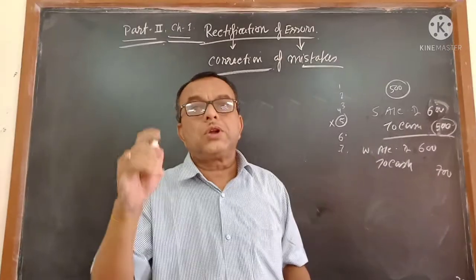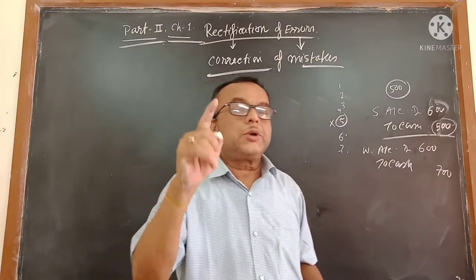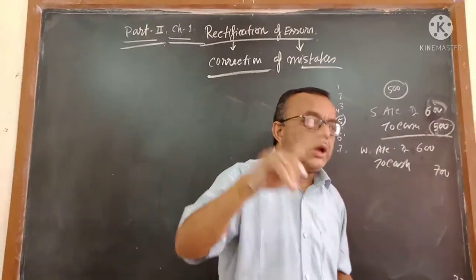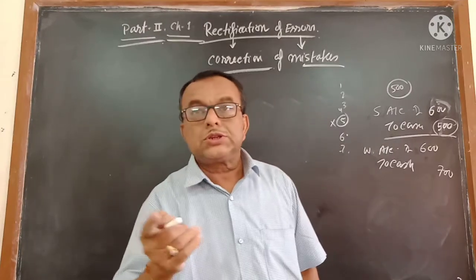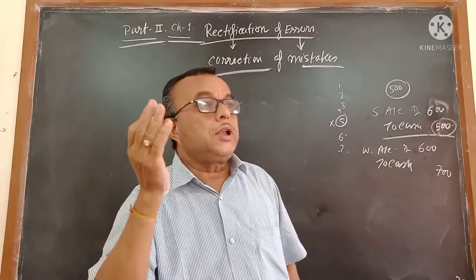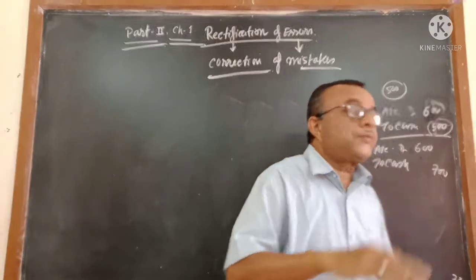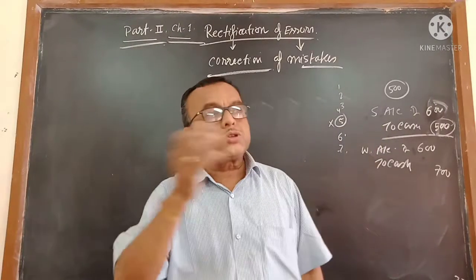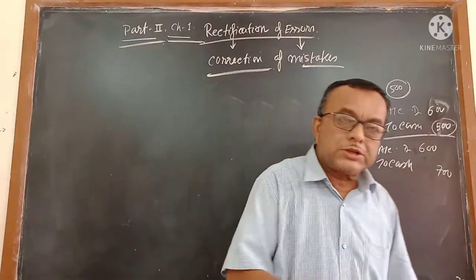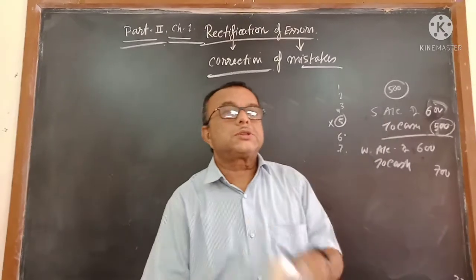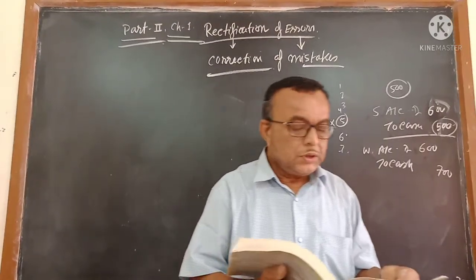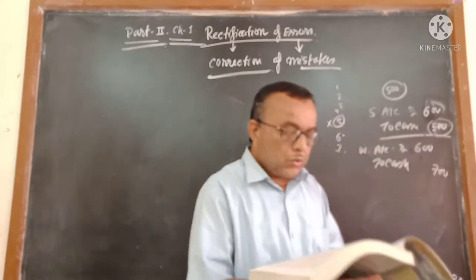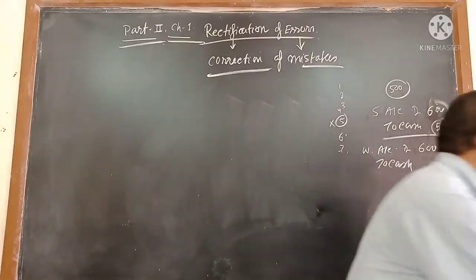Because in the final account, you are taking the information from the third step, and the third step is the trial balance. So it may happen there is no mistake in the first step, the journal, and almost no mistake in the second step, the ledger, but a mistake may come in the third step, which is called the trial balance. Now, how to do the corrections?